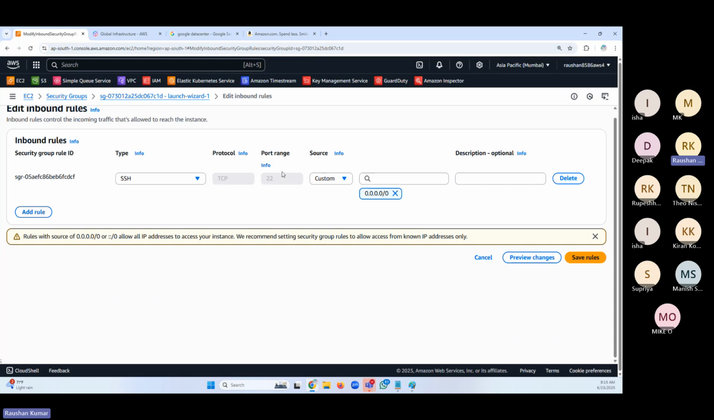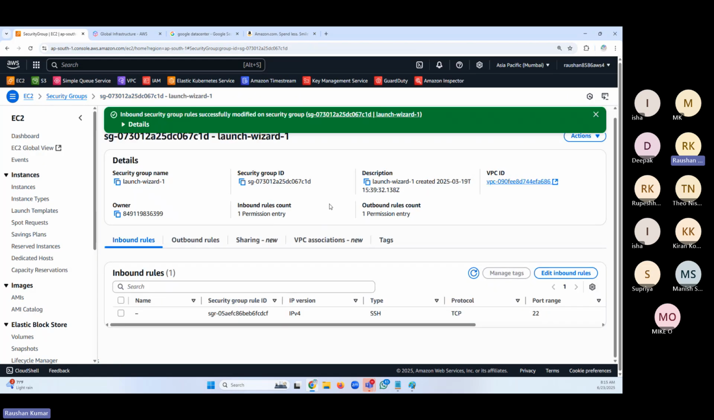Port 22 I have given. This means every IP in the world can connect, but everybody would not have my key. So it's fine. So port 22 I have allowed. Save rules. That's the only inbound rule I've given, port 22.